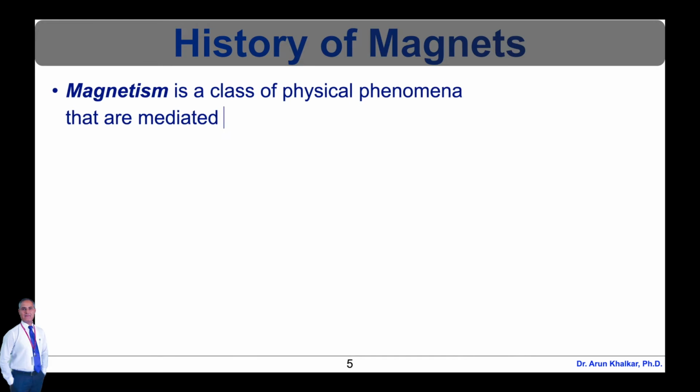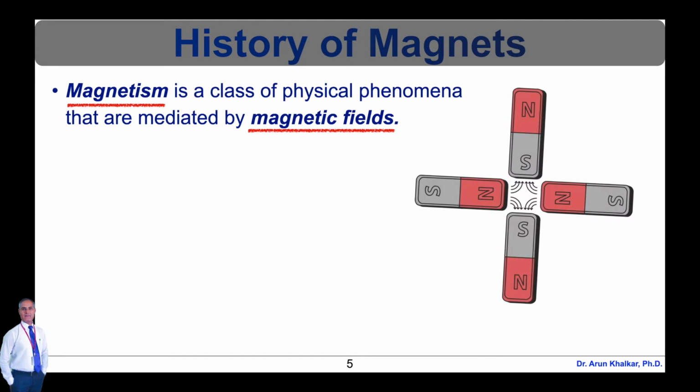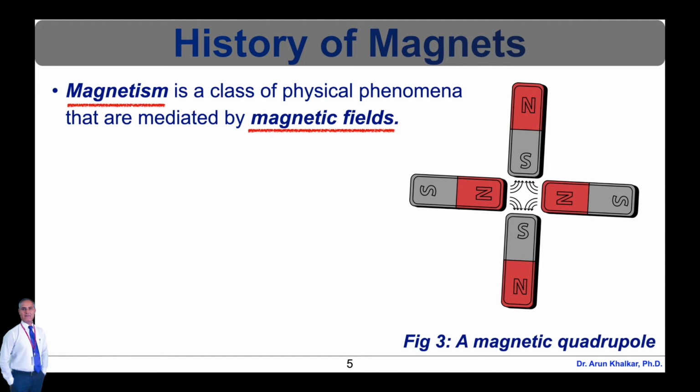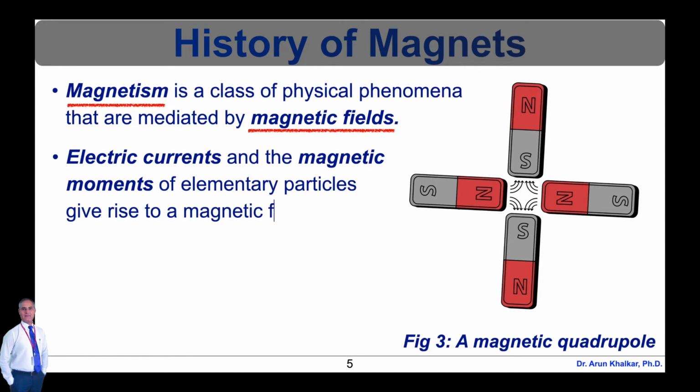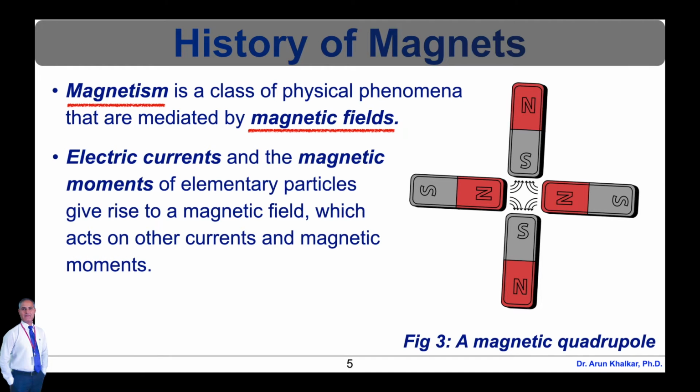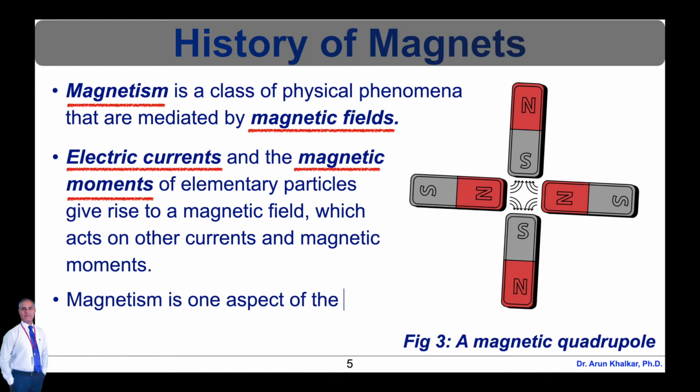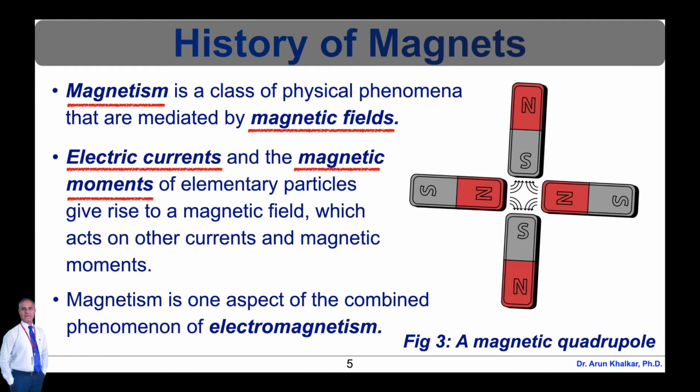Magnetism is a class of physical phenomena that are mediated by magnetic fields. Electric currents and the magnetic moments of elementary particles give rise to a magnetic field, which acts on other currents and magnetic moments. Magnetism is one aspect of the combined phenomenon of electromagnetism. The most familiar effects occur in ferromagnetic materials, which are strongly attracted by magnetic fields and can be magnetized to become permanent magnets, producing magnetic fields themselves. Demagnetizing a magnet is also possible.